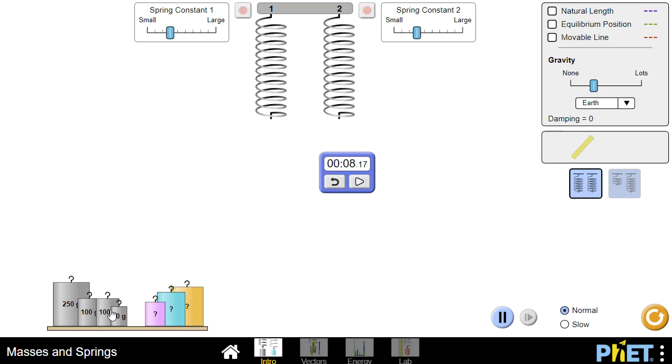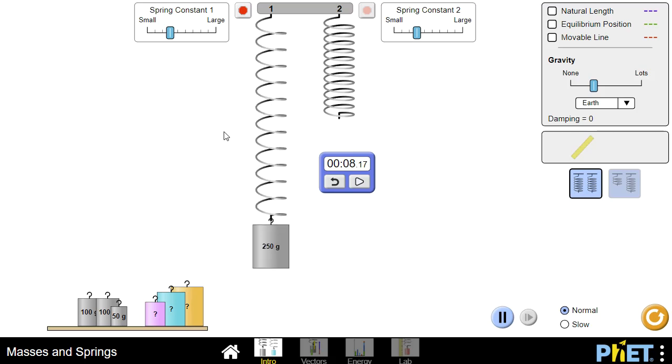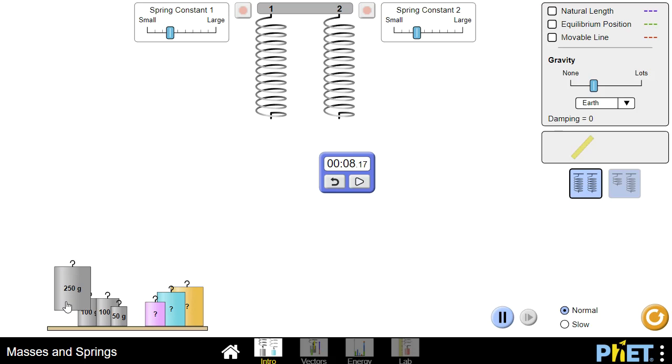Let's just do it with a small mass. And you see the frequency is relatively high. And then we do it with a bigger mass and see that the frequency is slower. So it does look like the mass has a significant effect on the frequency of oscillation. So remember that, mass does have an effect.